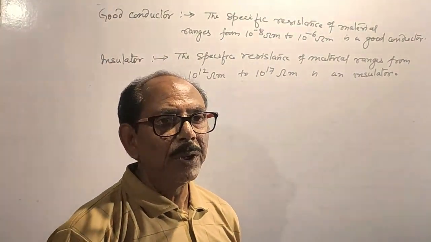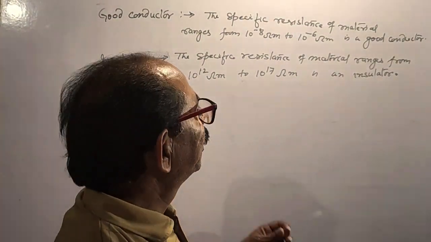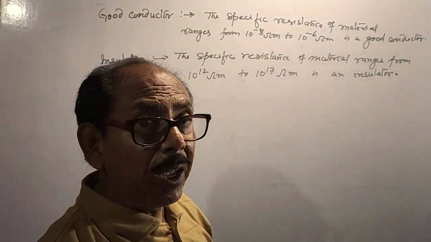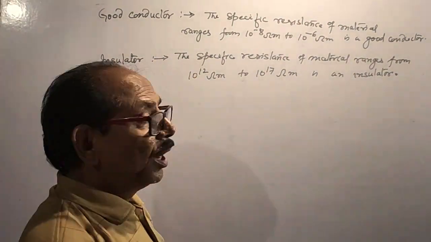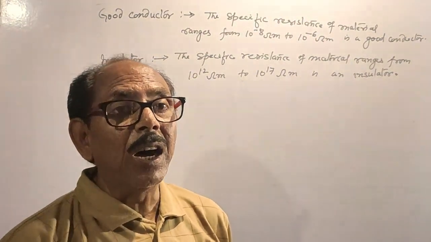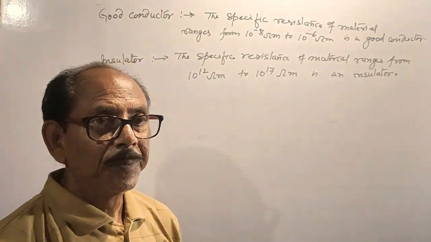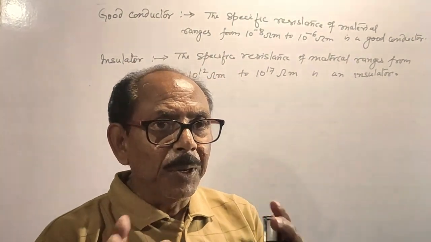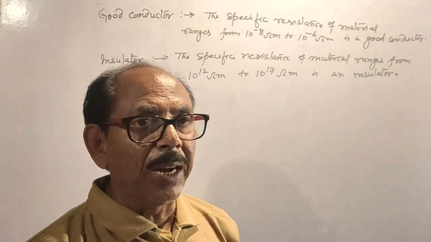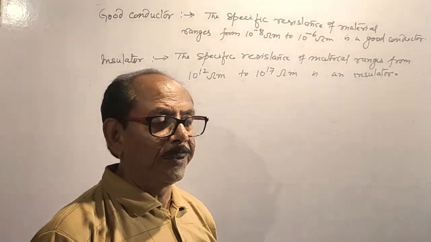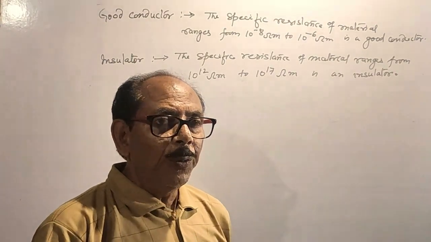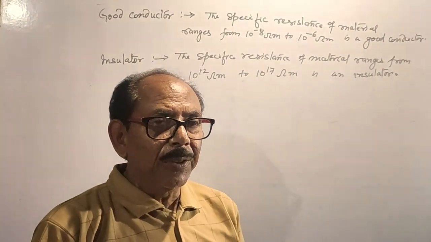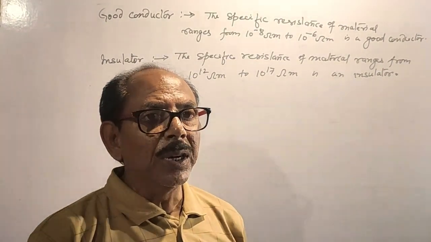All the metals are good conductors. Alloys are also good conductors, and all the non-metals are bad conductors. Those elements which have free electrons in the material are good conductors.